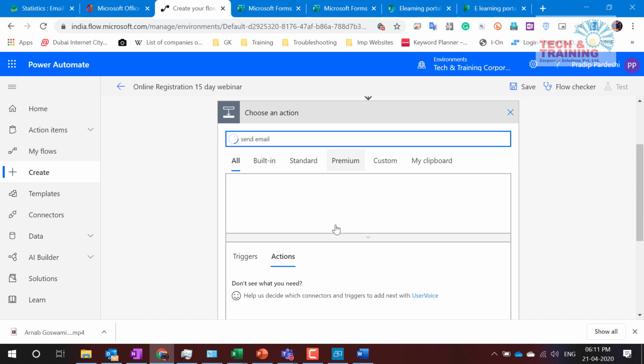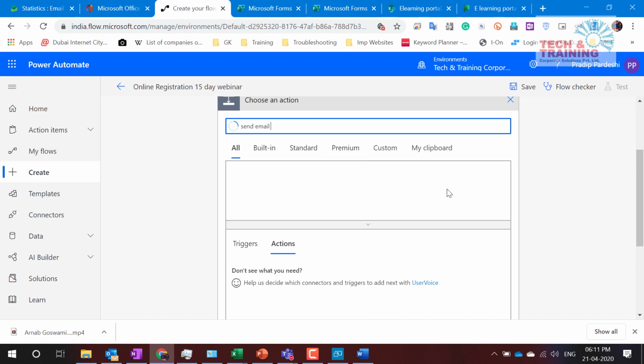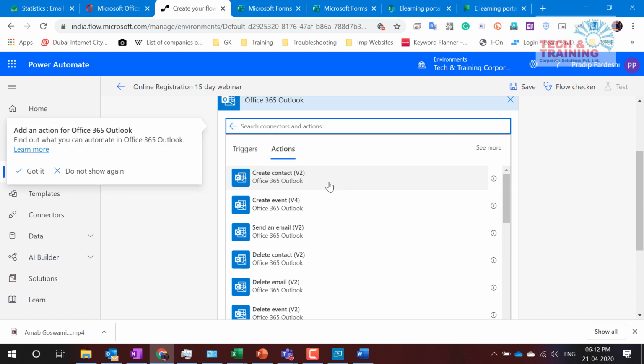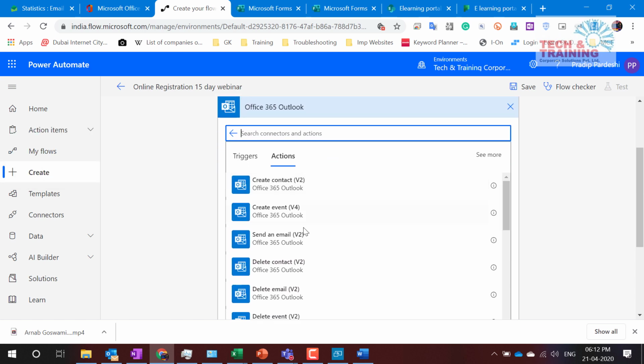Now here I need to choose Outlook. When we talk about send email, there are two options it shows. One is Outlook, which is not Office 365. See, this is outlook.com and this is Office 365 Outlook. If you're using the Office 365 platform, do not use outlook.com, because authorization will create problems. I'm not saying that you cannot send email using it, but this one is recommended because the steps will be much fewer. I would like to send email using Office 365 Outlook, and here is the option.